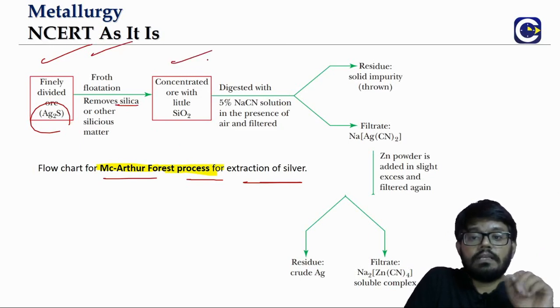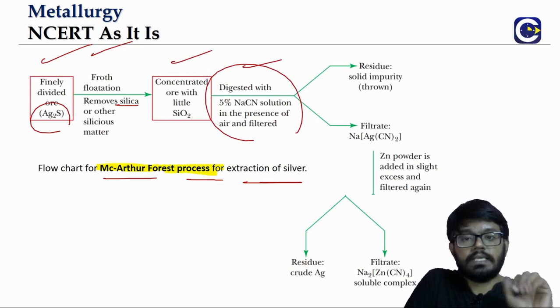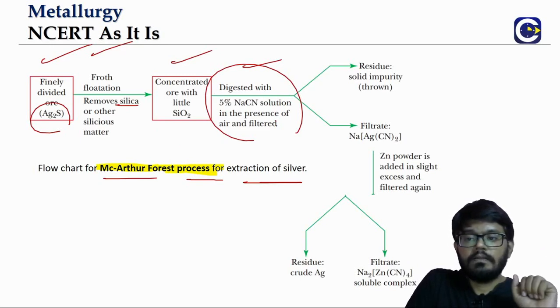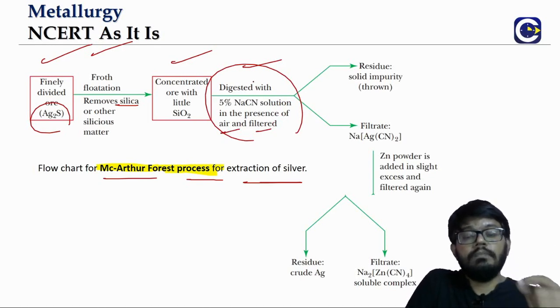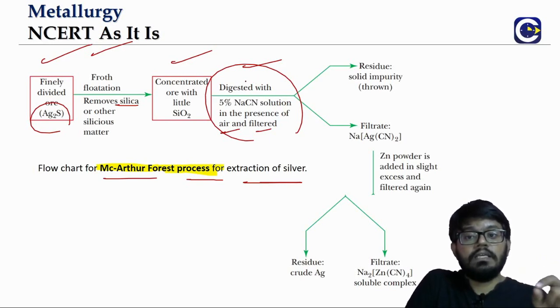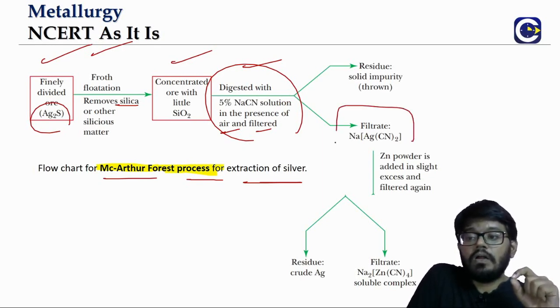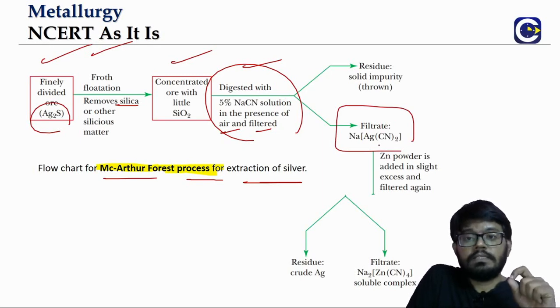Once we get the concentrated ore, we will digest this in sodium cyanide solution in the presence of air. We already discussed that the leaching happens at a higher rate when the dissolved oxygen content is more. So we get a silver complex coming into the solution.